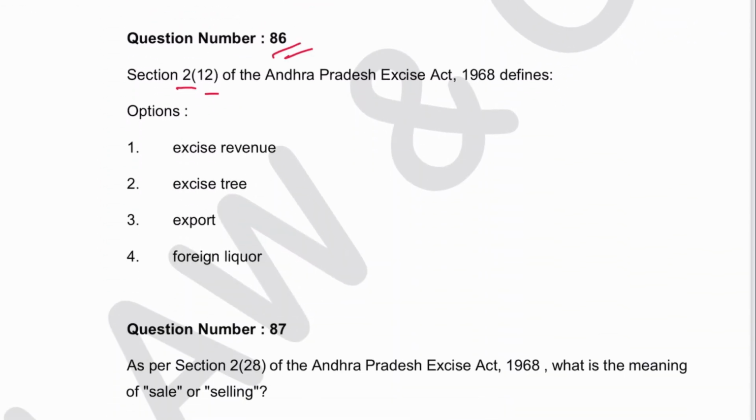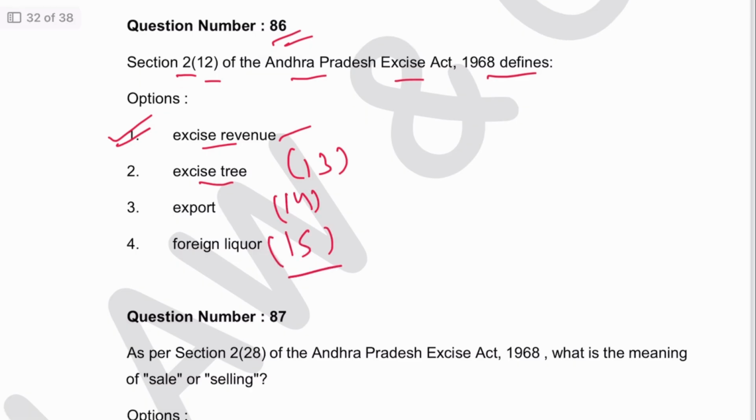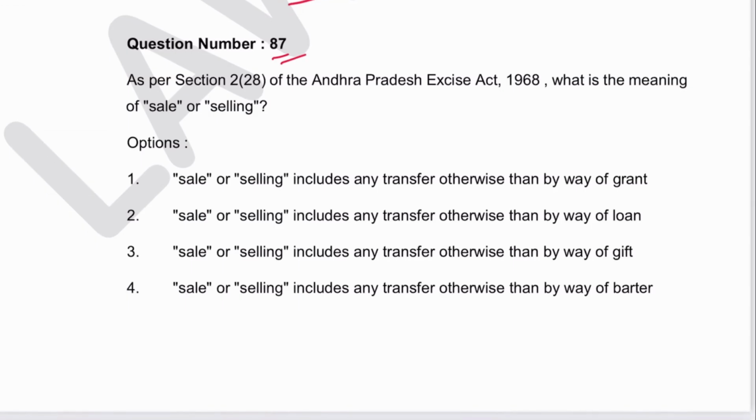Next, 86. Section 2(12) of the Andhra Excise Act defines excise revenue. 2 is the answer. Excise tree is in 2(13). Export 2(14). Foreign liquor 2(15). Next, 87. As per section 2(28) of the Andhra Excise Act, what is the meaning of sale or selling? Sale or selling includes any transfer otherwise than by way of grant, loan, gift or barter. Otherwise than by way of gift. 3 is the answer.